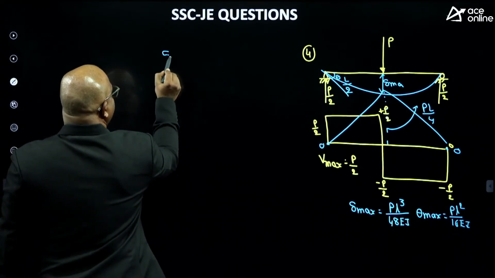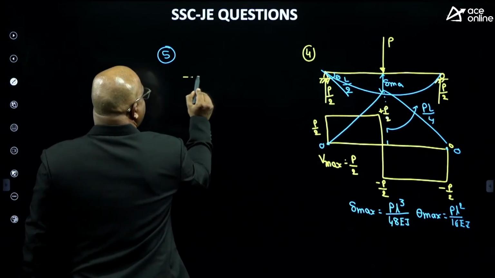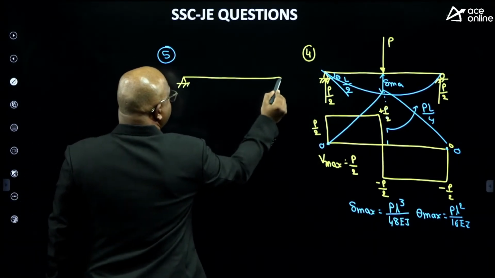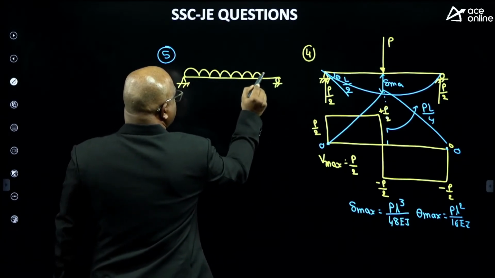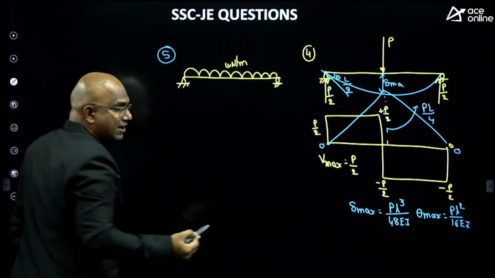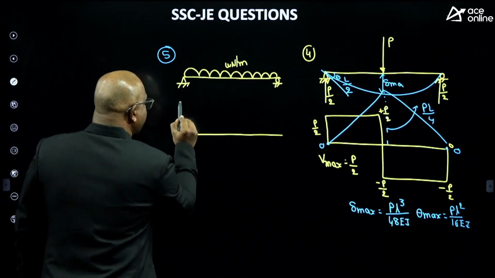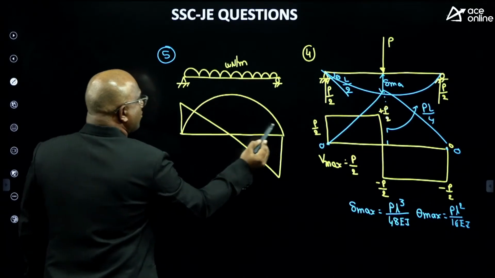Next, fifth one, guys. Same cantilever beam subjected to UDL, W Newton per meter. This is the typical shear force diagram, and this is a typical bending moment diagram, guys.